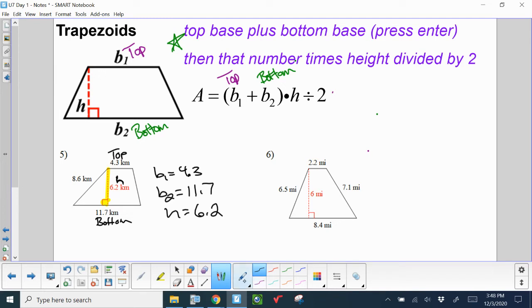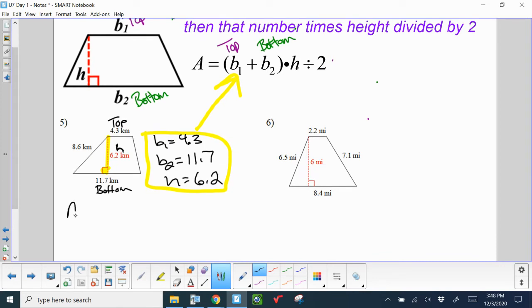And then I really just take these values right here and I just put them into the equation for where they go. So area equals parenthesis B1 plus B2 times height divided by 2.